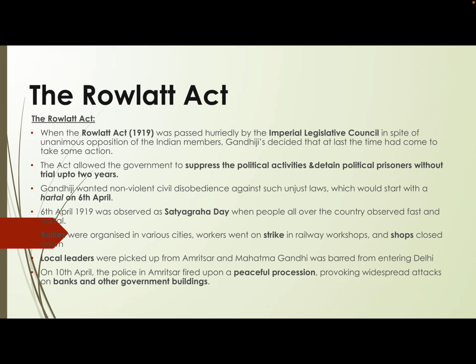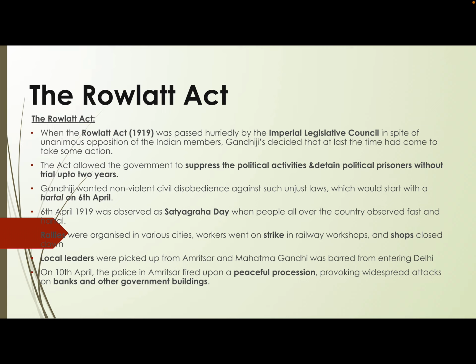This is again very important to know and understand, that people were agitating against the implementation of the Rowlatt Act, and people under the leadership of Mahatma Gandhi were trying to do their bit through some non-violent method. So there was a peaceful procession which was happening in Amritsar. Fine. And then the police in Amritsar fired on that peaceful procession.